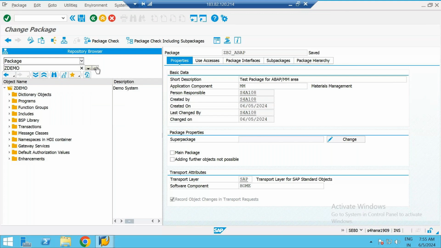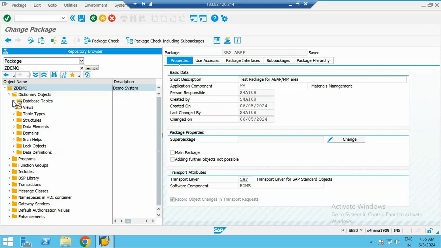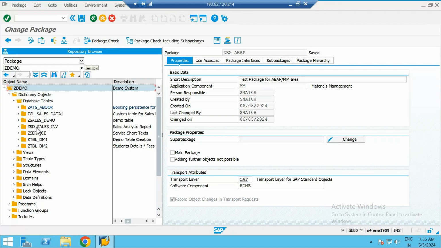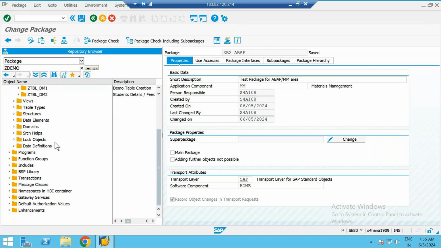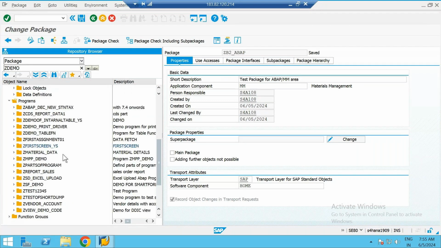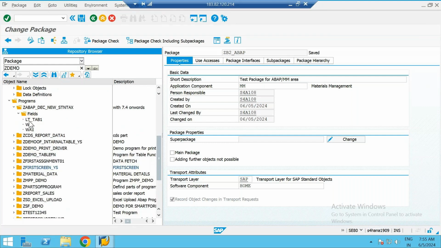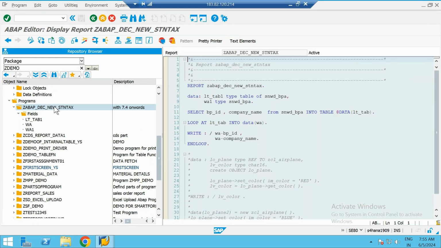So this is our package. In this package, someone else created it and they have stored all the objects in it. It shows dictionary objects, programs, function groups, all these things saved inside this package. This is how an actual package will look in your projects. If you open this up again, there are multiple objects, like a database table, technical settings and everything. Everything that you create in SAP will be stored in the package only, right? If you open this again, new syntaxes, all these things. If you double click, it will take you to the program. See, this is a program.